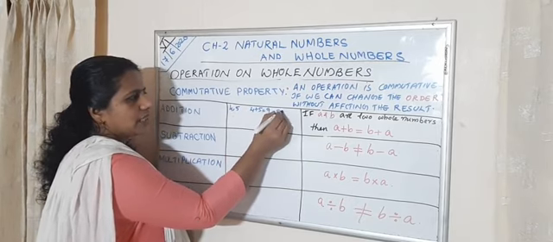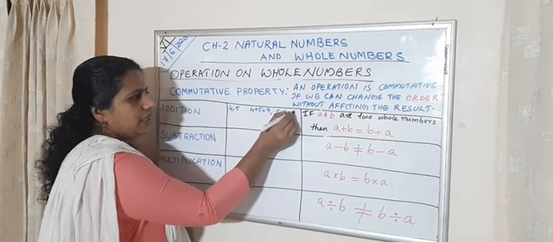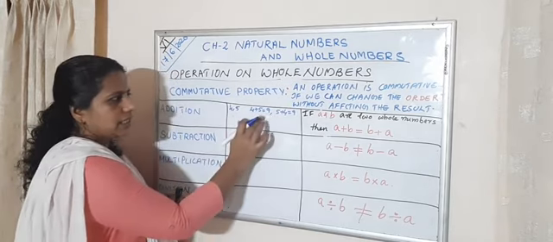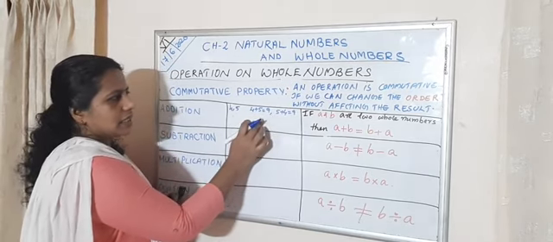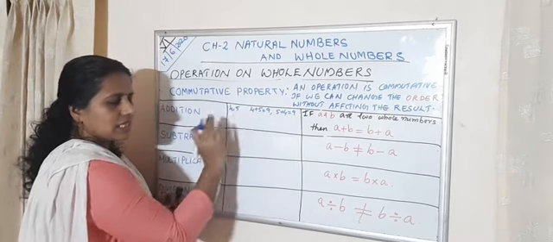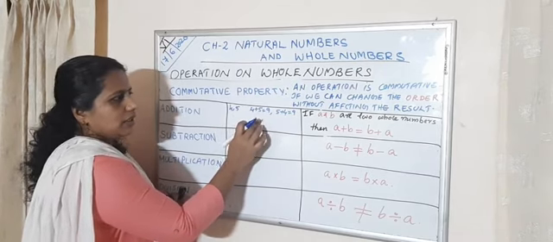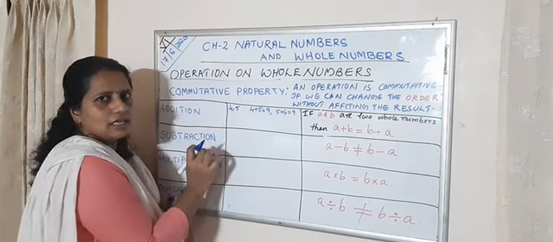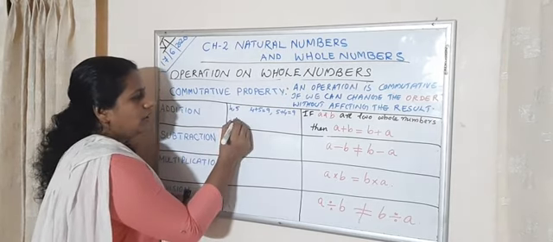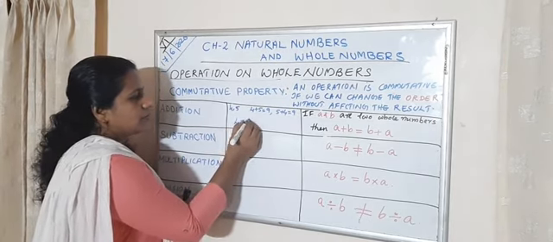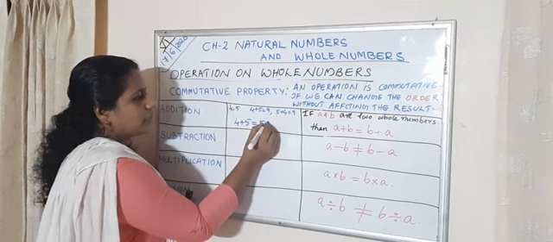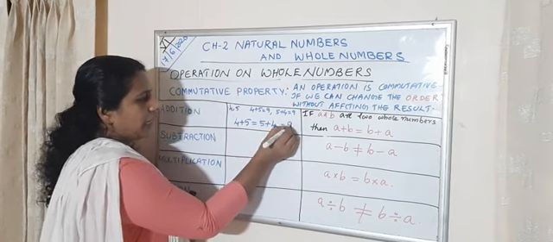Then next you change the order and do it again. You will get the same result, that is 9. Here changing the order is not affecting the result. So 4 plus 5 is equal to 5 plus 4 is equal to 9.